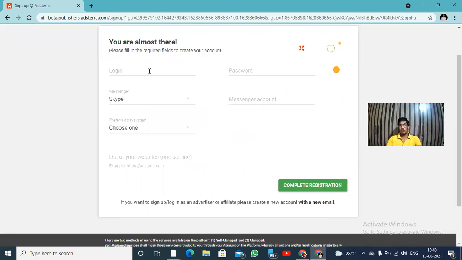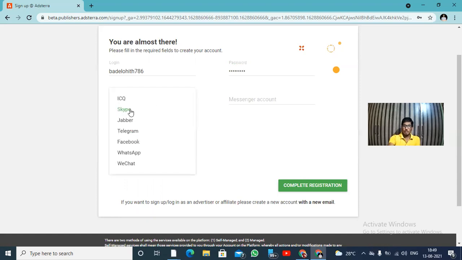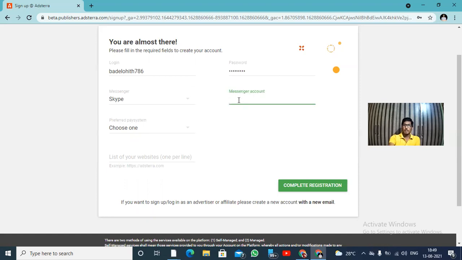Now you need to enter your own username. For example, I'm going to enter my username here. Enter your password. There is a messenger option, so I'm going to select Skype, or otherwise you need to enter your messenger account.